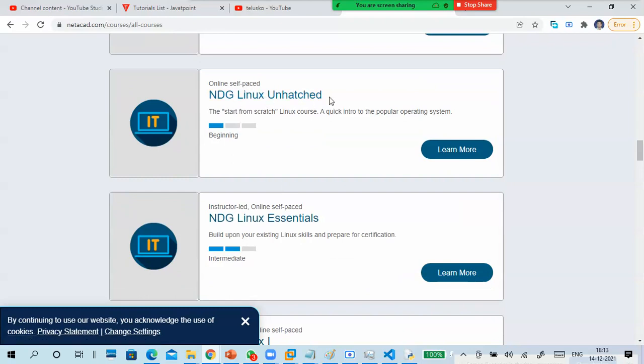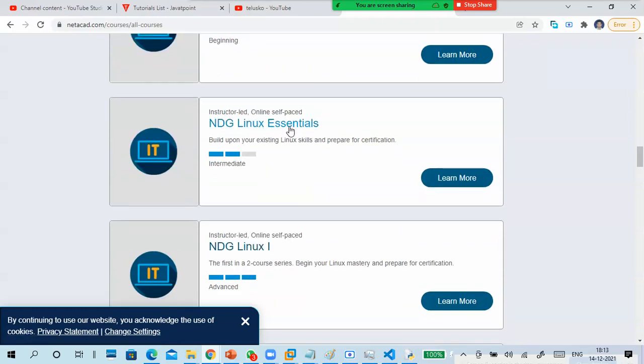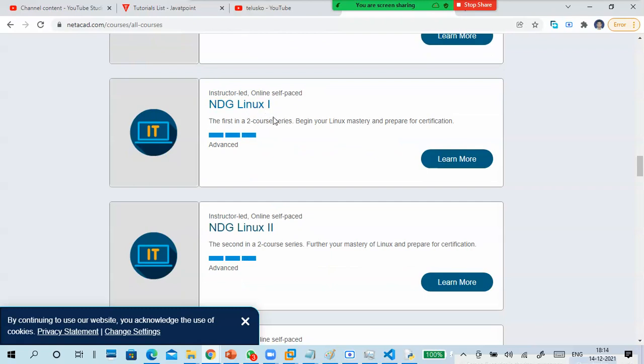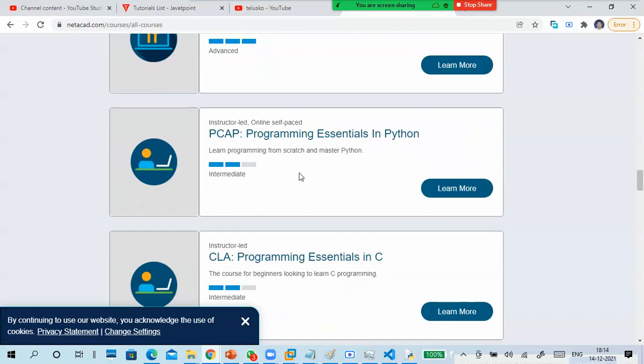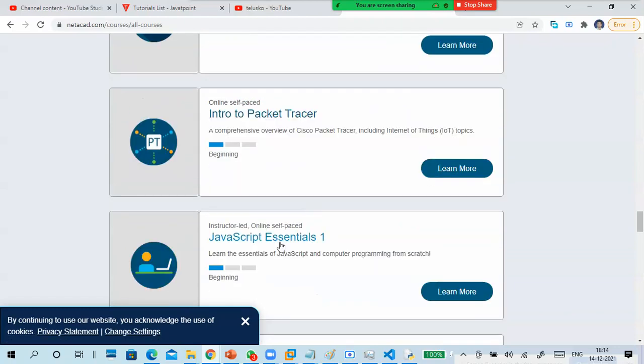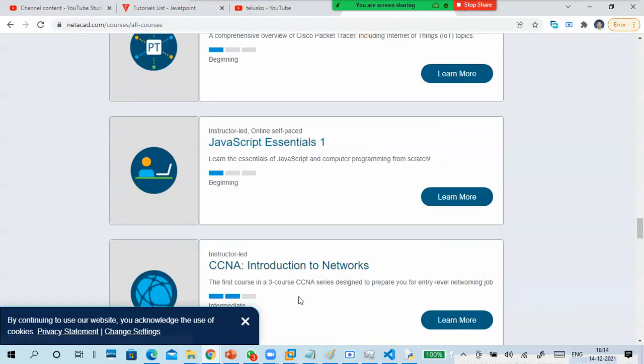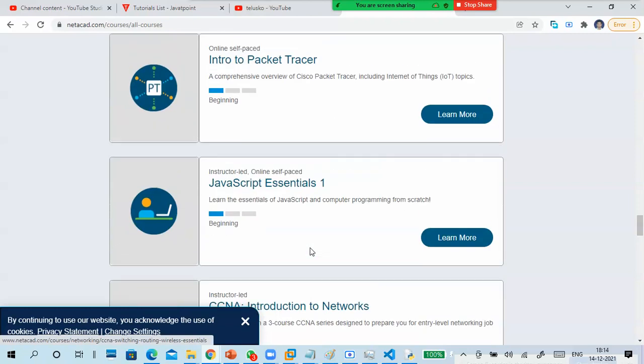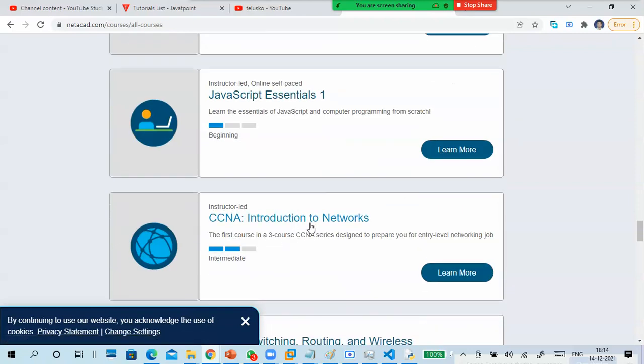NDG Linux Unhatched free. Linux Essentials free. This is $25. Free. Free. Free. Okay, so this is cost. CCNA will charge, and you can't learn it because it's instructor-led, not online.